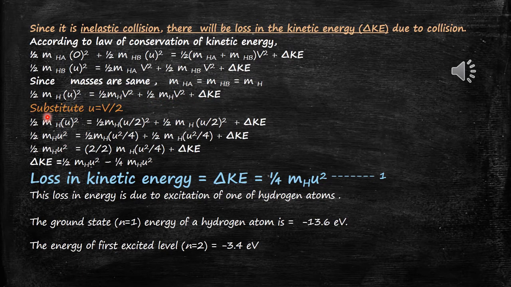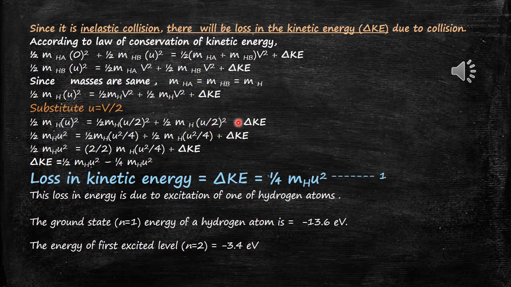Now in the previous step we found that v is equal to u by 2. Substitute the value of v in the above equation. Now the equation becomes half mH u square is equal to half mH (u divided by 2) whole square plus half mH (u divided by 2) whole square plus del Ke.